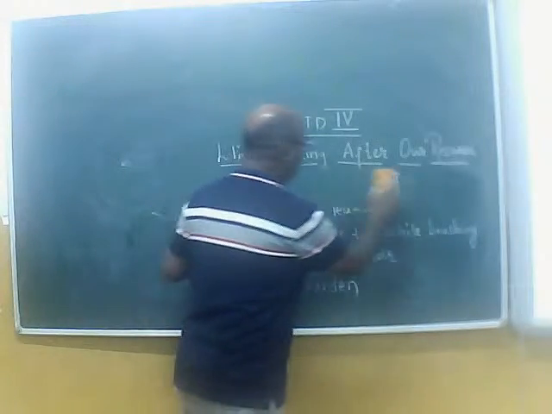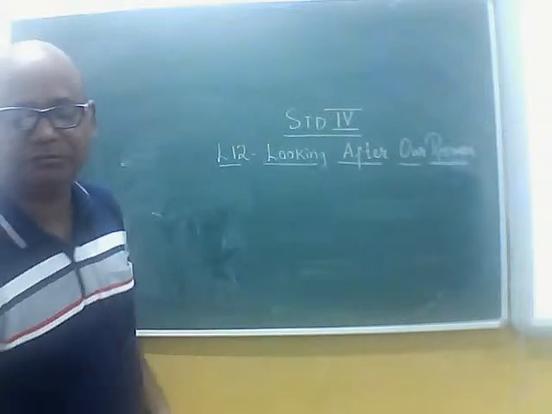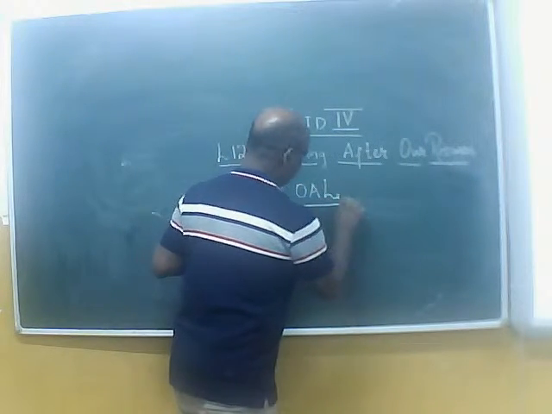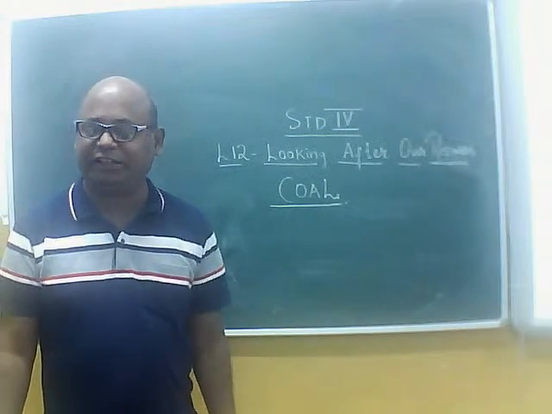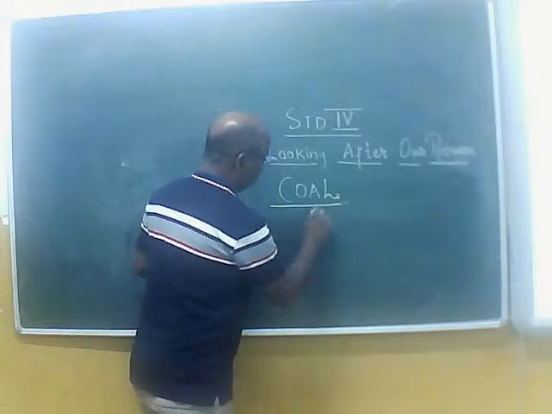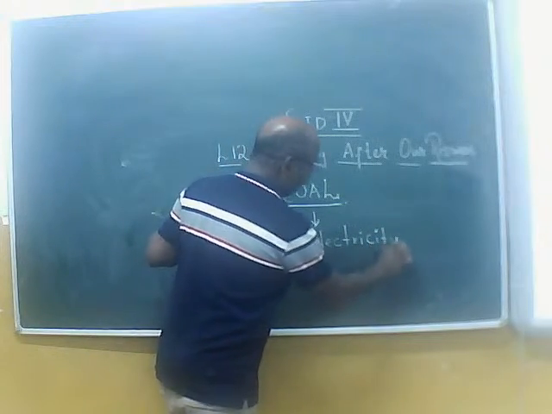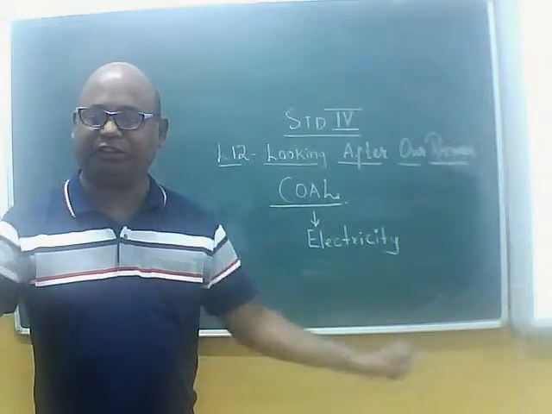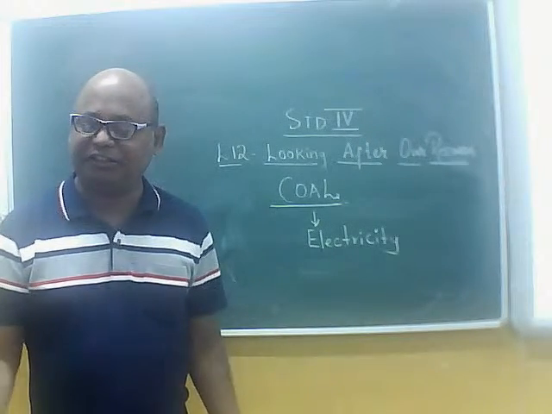After water, the next important natural resource is coal. Now, you know that electricity is generated in thermal power stations from coal. We get electricity from coal. Wasting electricity means wasting coal. And I already told you that the coal deposit in the earth's crust will last for only 50 to 60 years.